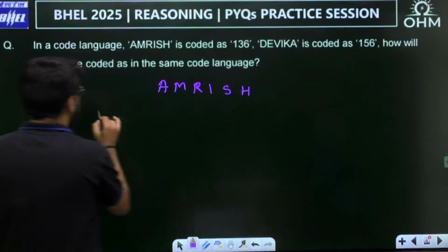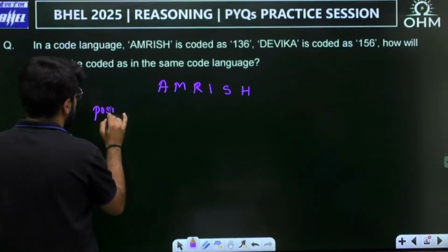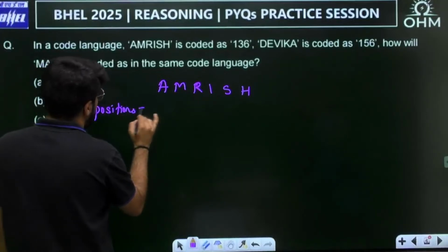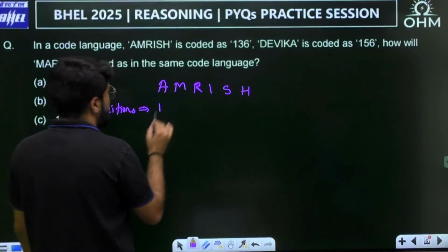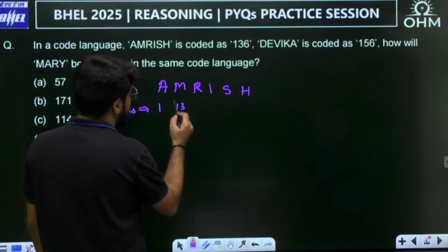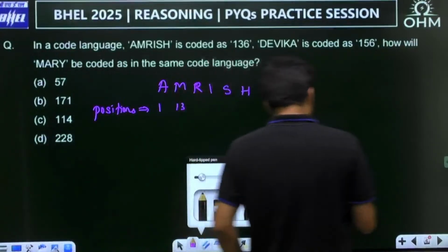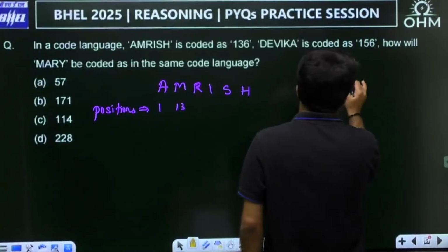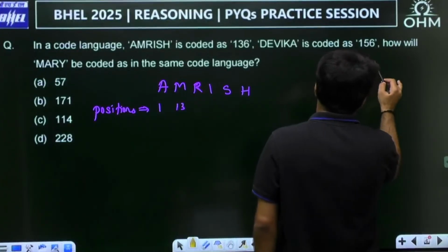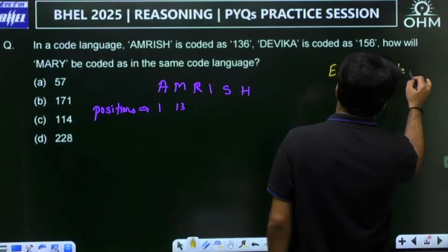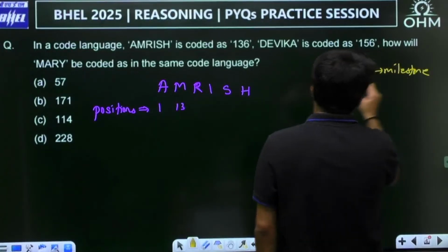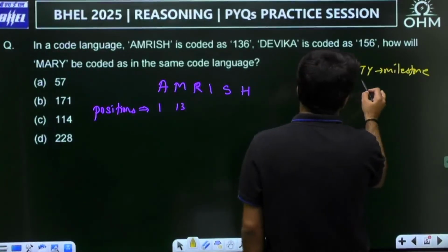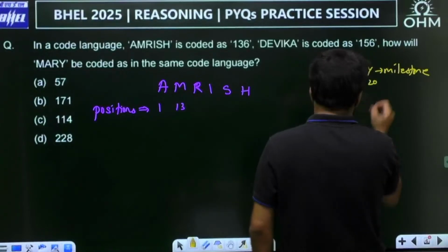Now if I write down the respective positions, A is the first letter, M is the 13th. Of course, you should not count from the beginning, A, B, C, D, to find where M is. Always remember the milestone code. How do I remember the milestone code? Every 5th letter, if you remember, your task becomes easy.